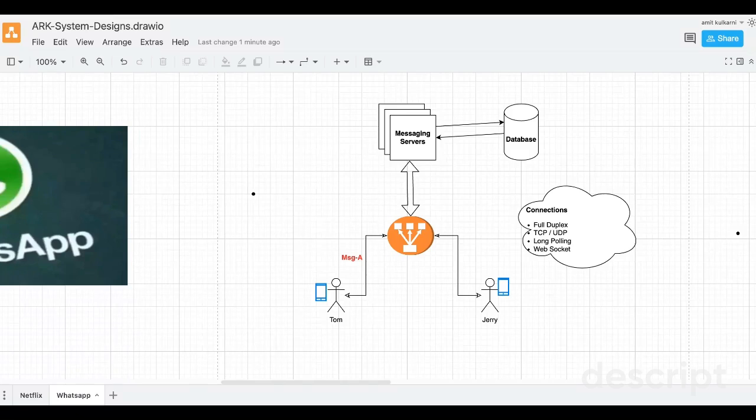So this is a very basic architecture of WhatsApp in which a message initiated from Tom is received by the messaging server via a load balancer. It is for Jerry, hence the server sends this message data to Jerry. Happy ending for the movie. This is how a happy case scenario is completed.